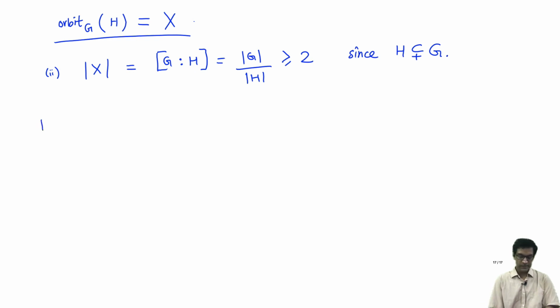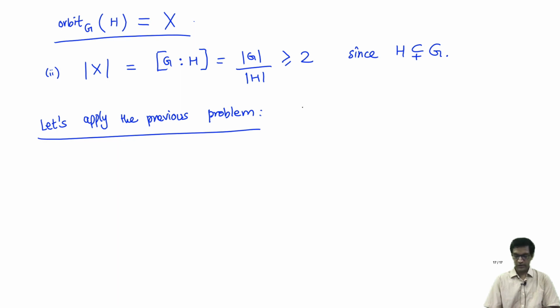Okay, now let's apply the previous problem. What does that allow us to conclude? The conclusion of the previous problem was the following: there exists an element G in the group whose fixed point set is empty.